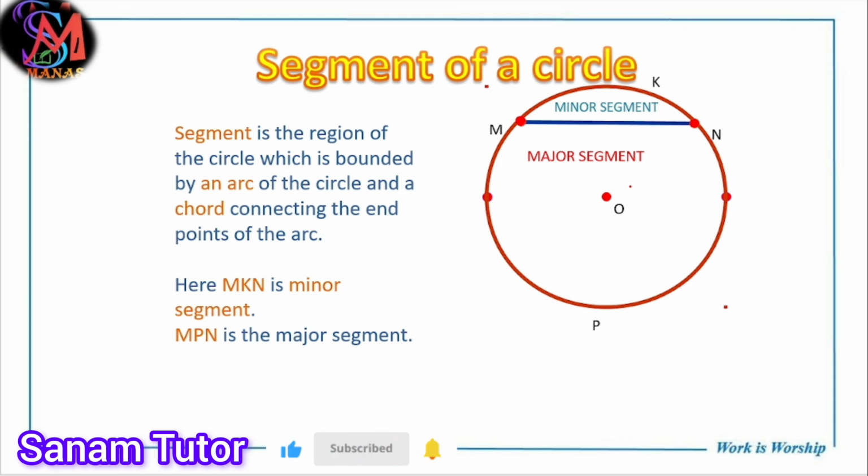Now this is important. What is a segment of the circle? A segment is the region of the circle which is bounded by an arc and a chord. This is called a segment. Remember, here are 2 segments: one is the minor segment, another is the major segment. MKN is the minor segment and MPN is the major segment. Segment means chord with arc, and the combined region is called a segment.